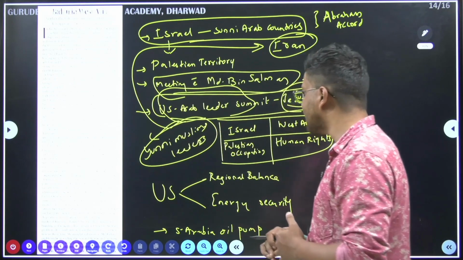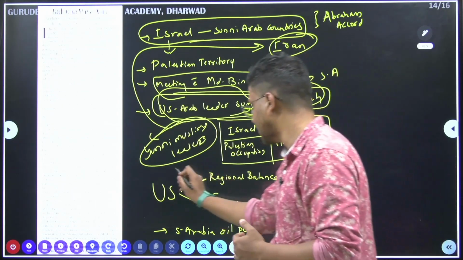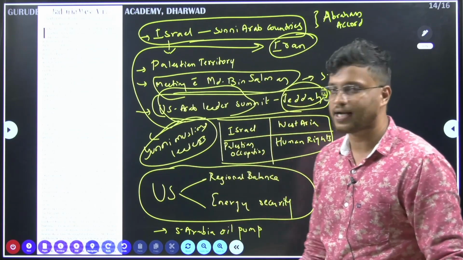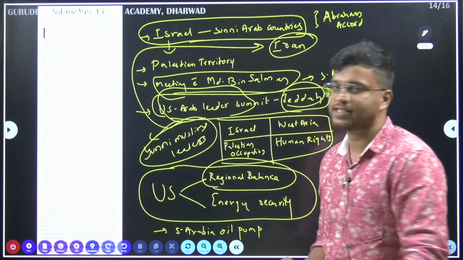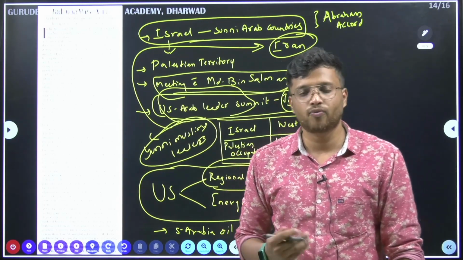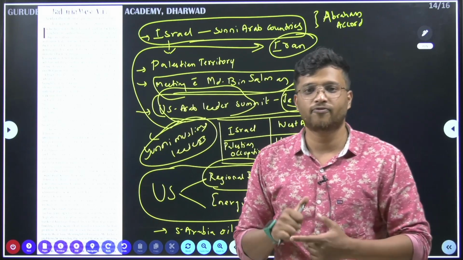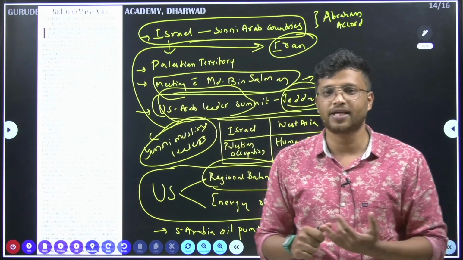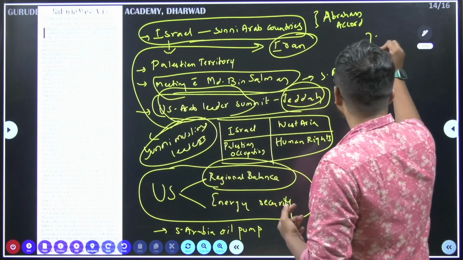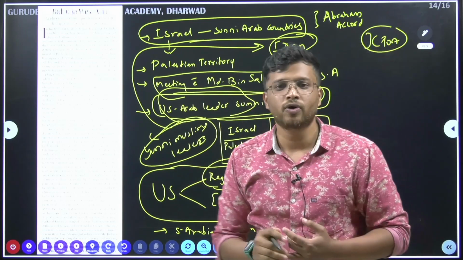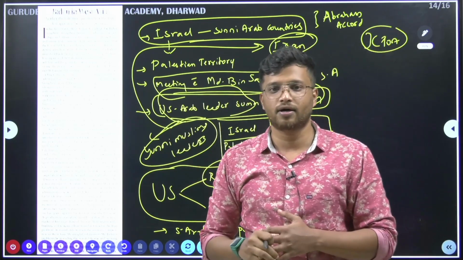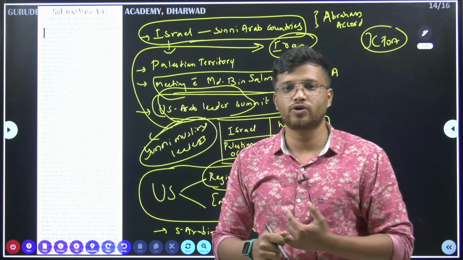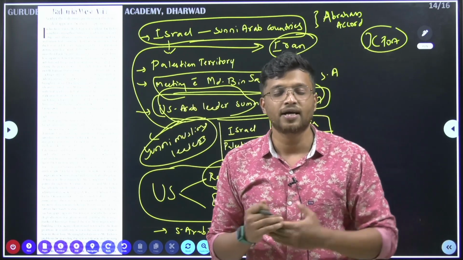So what are the main intentions of the US in this region, West Asia? See, the US has two main intentions. The first is regional balance. To maintain the regional balance, the US does not want Iran to dominate here. That is why previously the Barack Obama administration signed something called the JCPOA. The JCPOA was mainly to stop Iran from developing its own nuclear weapons. In turn, the US was going to lift all the economic sanctions that had been put on Iran.